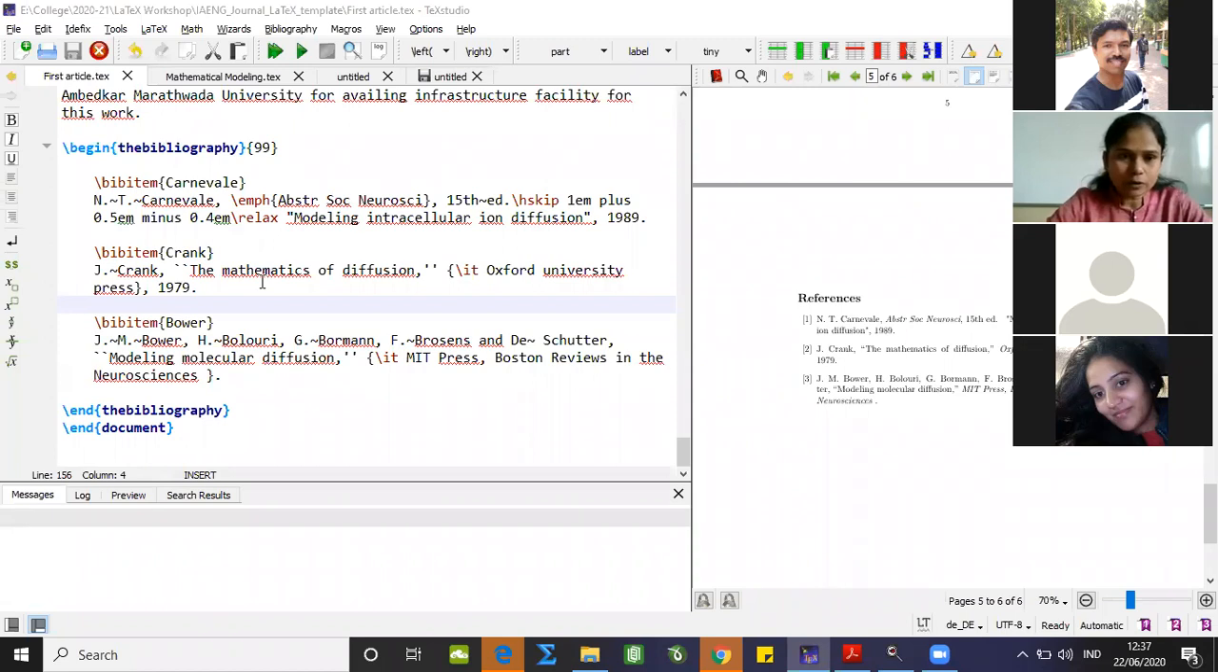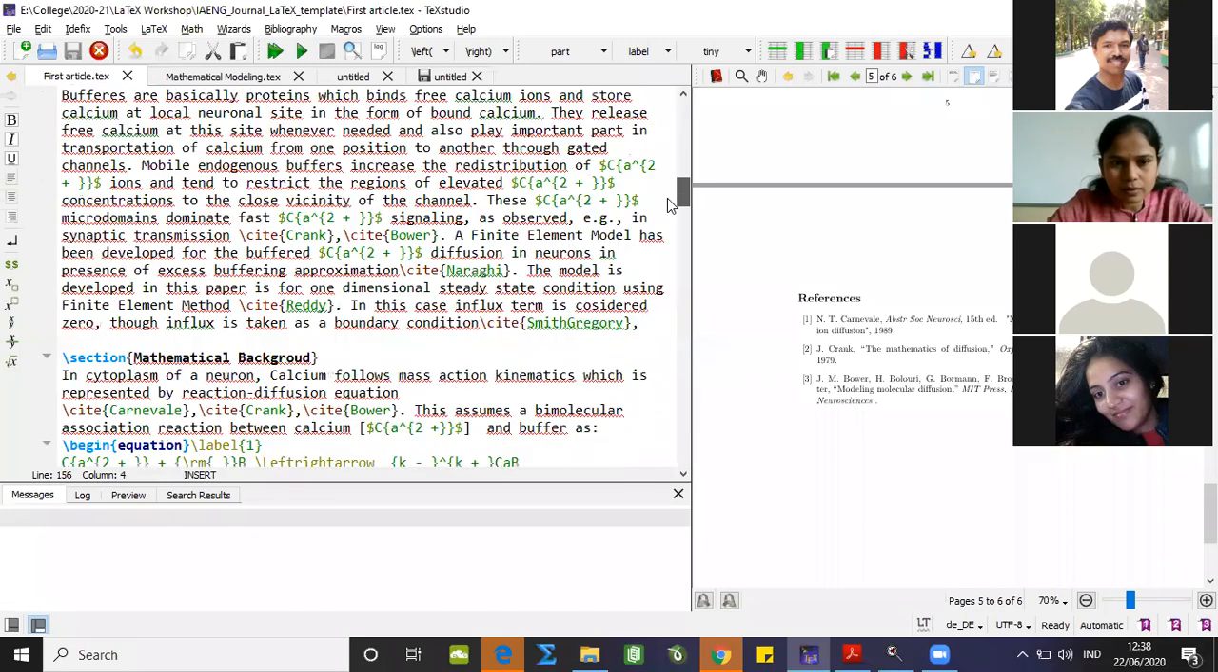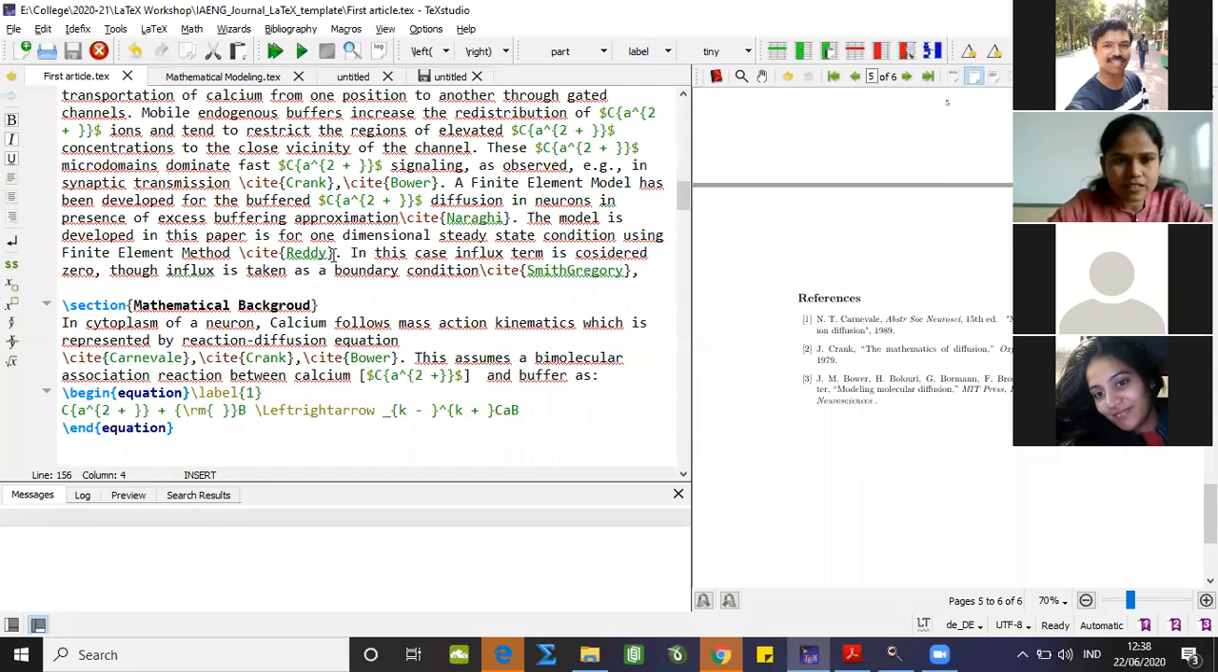I was about to conclude this particular session, just 5 minutes I'll take. With \bibitem, we can include our references over here. And with \end{thebibliography}, we can conclude our bibliography section. And just one point is remaining. The references I have cited over here, \cite{Reddy} or \cite{Nergi}. These particular citations I have included.